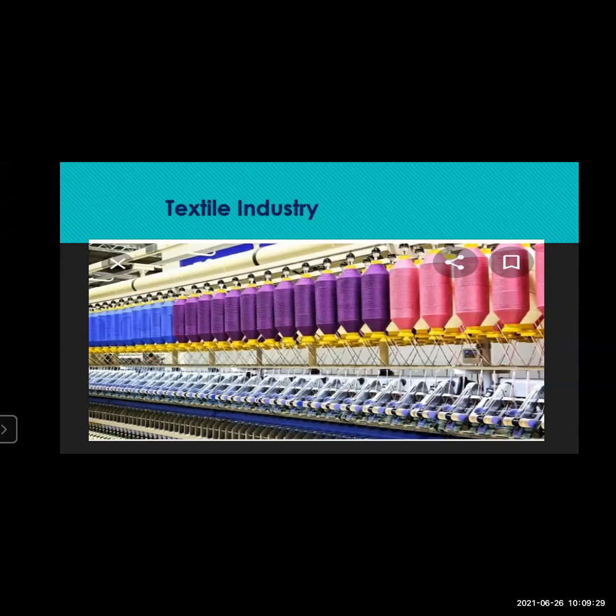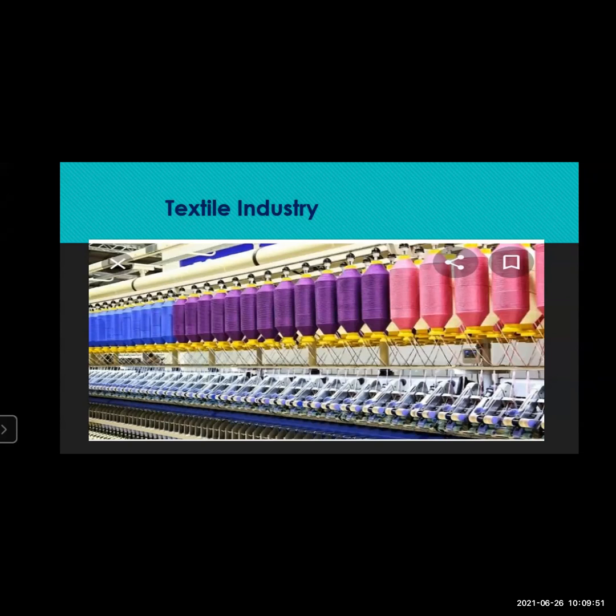So this textile industry after agriculture is the biggest industry where skilled and unskilled labor is used. The labor which is very trained, is skilled, as well as unskilled, less educated people, are also employed in this particular industry.